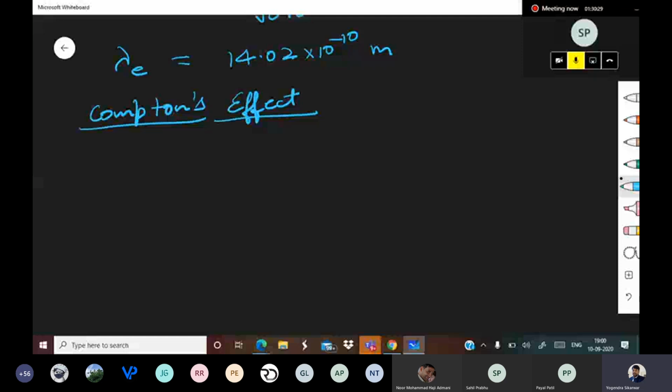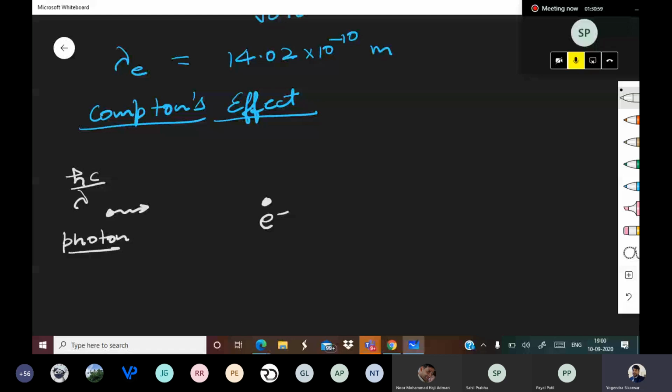There is one electron which is at rest. Now electron is a very small thing. So this electron is at rest and one photon comes, and the energy of the photon is hc upon lambda. So that means the wavelength of the photon is lambda.